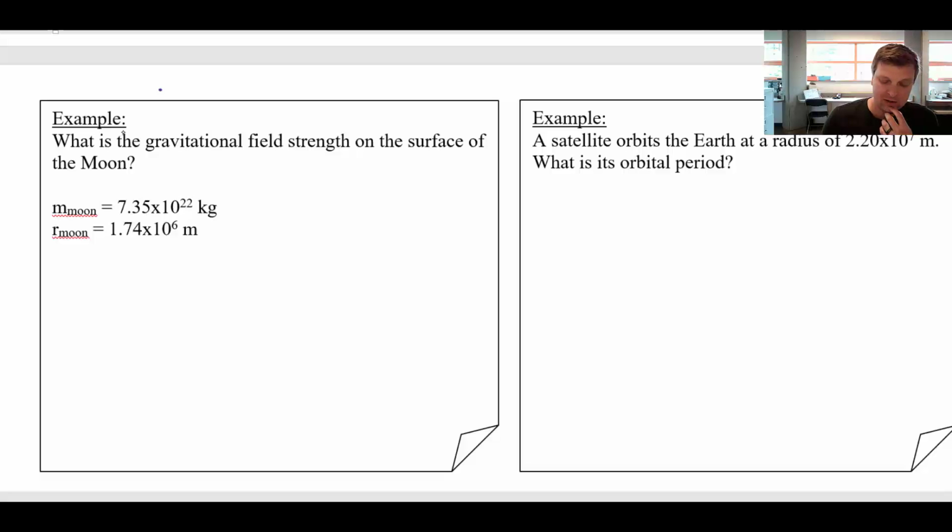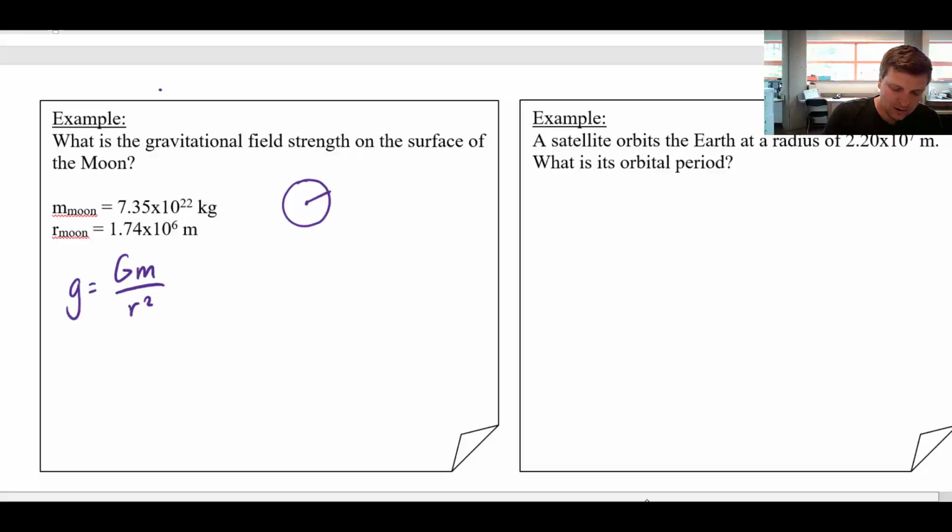So what is the gravitational field strength on the surface of the moon? Okay, so I've got the moon here. That's the best I can do for my drawing. And I want to know, what is the strength of the field right at the surface? Well, I know the gravitational field strength is GM divided by r squared.